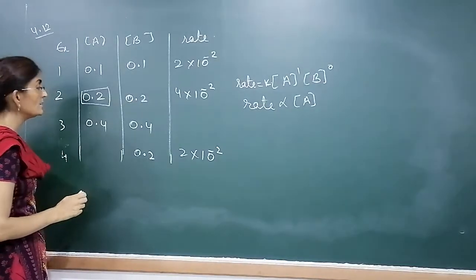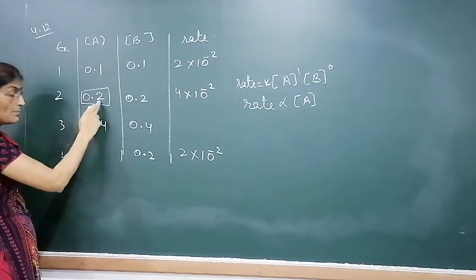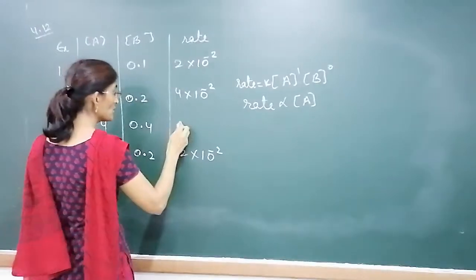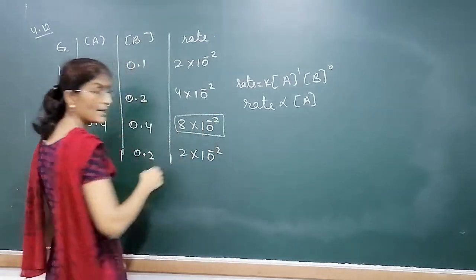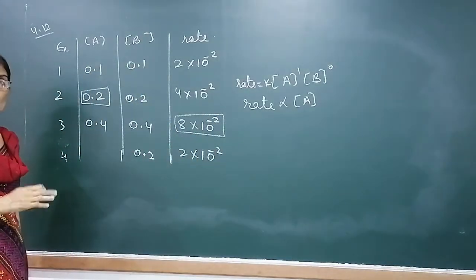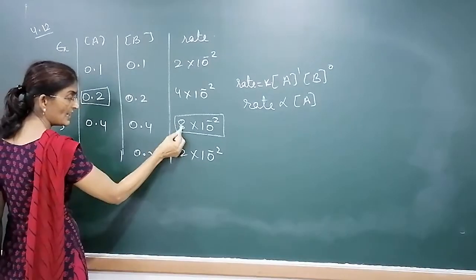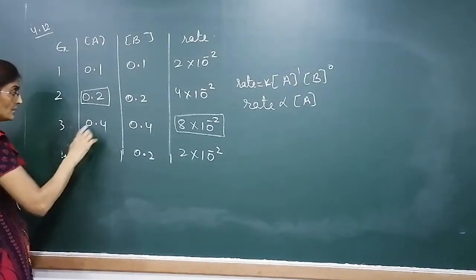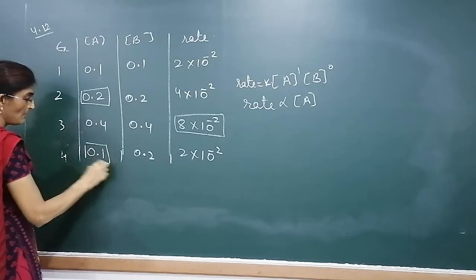Now if we look at the second and third observation, here the concentration of A doubles, rate will also double, so it will become 8 into 10 to the power minus 2, because they are directly proportional to each other. It will not depend on B because B power is 0. Now in these two, the rate became 1/4, so the concentration should become 1/4. So it will become 0.1.